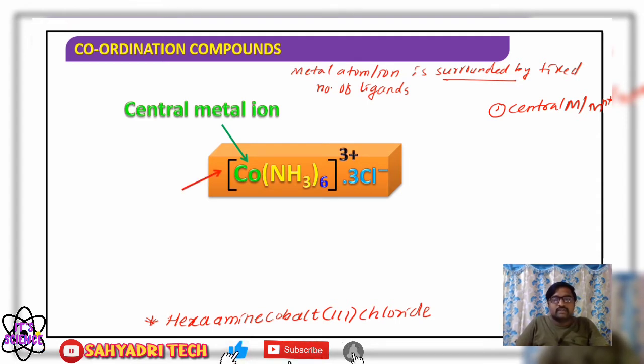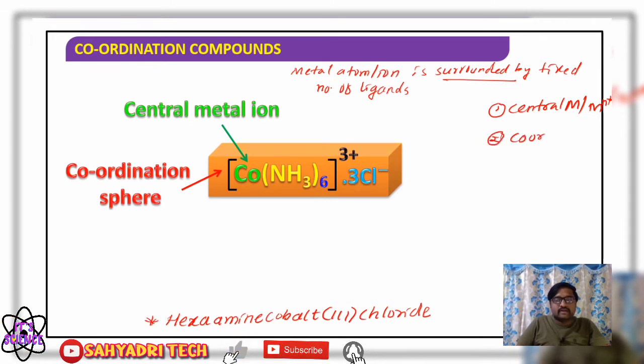Further, what is the meaning of the square bracket in the complex? That square bracket is called the coordination sphere. Even in the last session I explained coordination sphere and ionization sphere while dealing with Werner's theory.